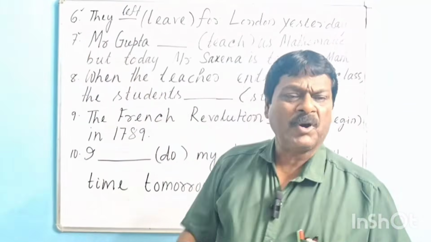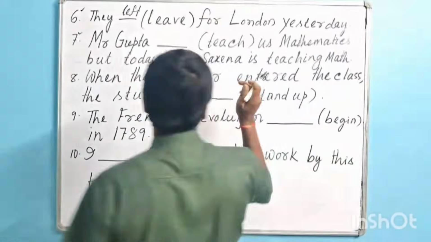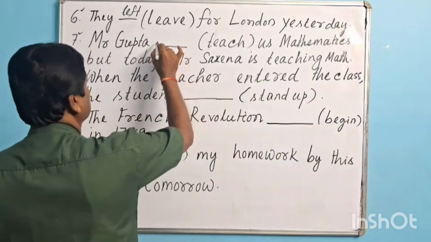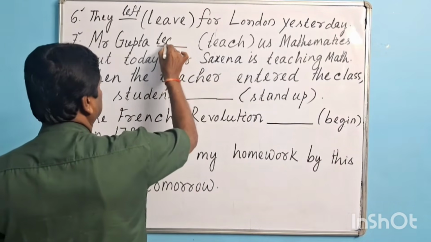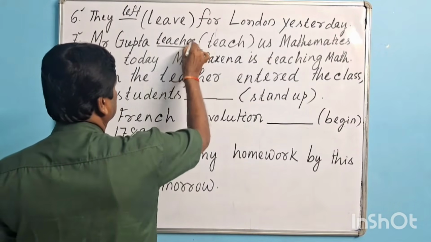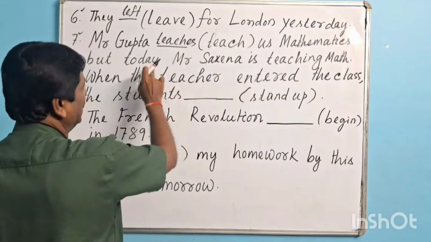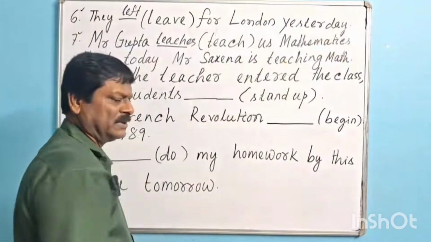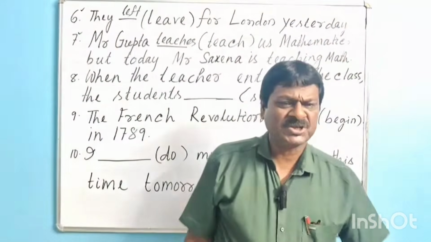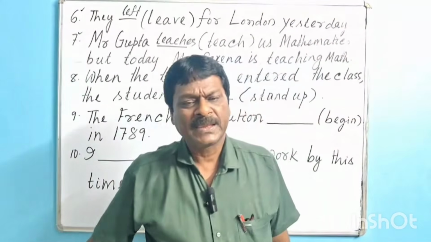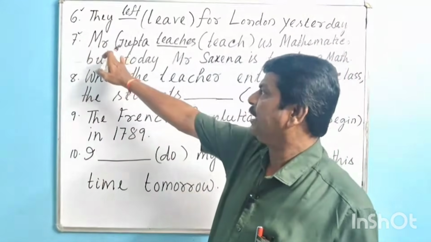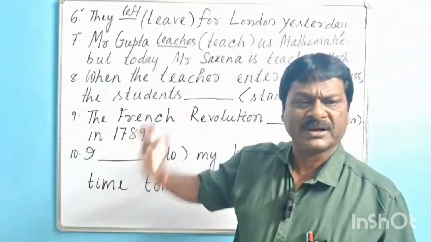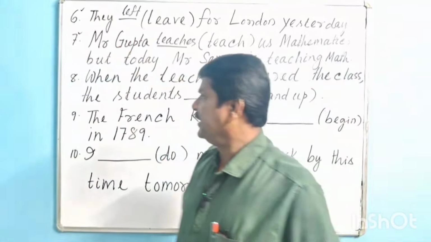So the verb will be in simple present form, teaches. And the second sentence, but today Mr. Saxena is teaching mathematics, is temporary. The teaching of Mr. Saxena is temporary. Due to some problem that happened to Mr. Gupta, he is taking the class. Then we shall go for